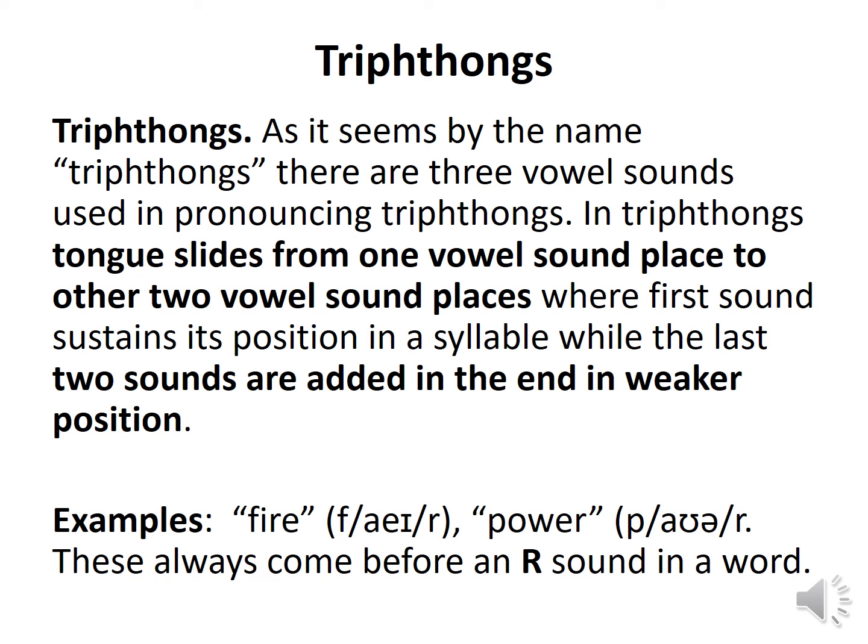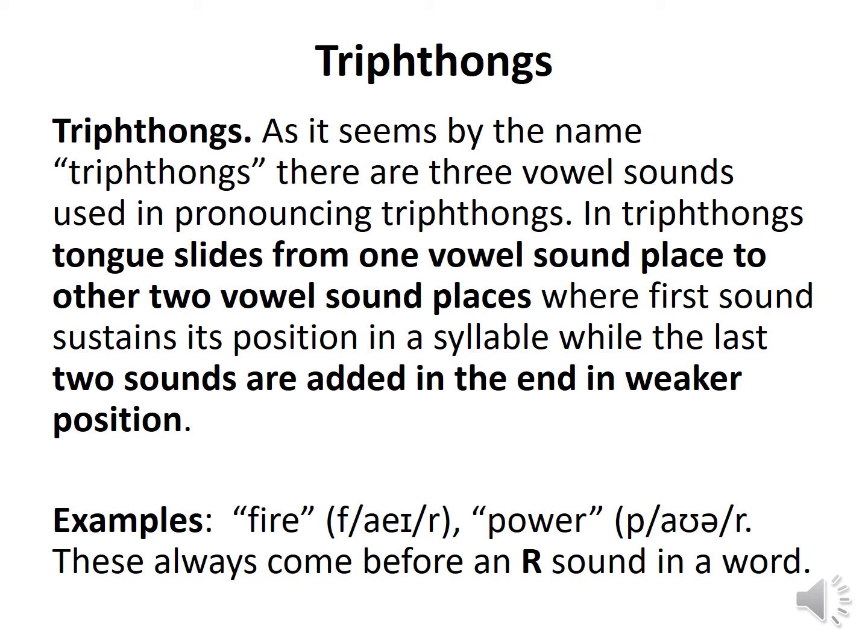In diphthongs, our mouth position starts with a particular position and ends with another particular position. But in a triphthong, our tongue slides from one vowel sound place to two other vowel sound placements. The first sound sustains its position in a syllable, while the last two sounds are added in the end in a weaker position. It means we will not stress the last two sounds. Stress will be on the first, initial part of the syllable.